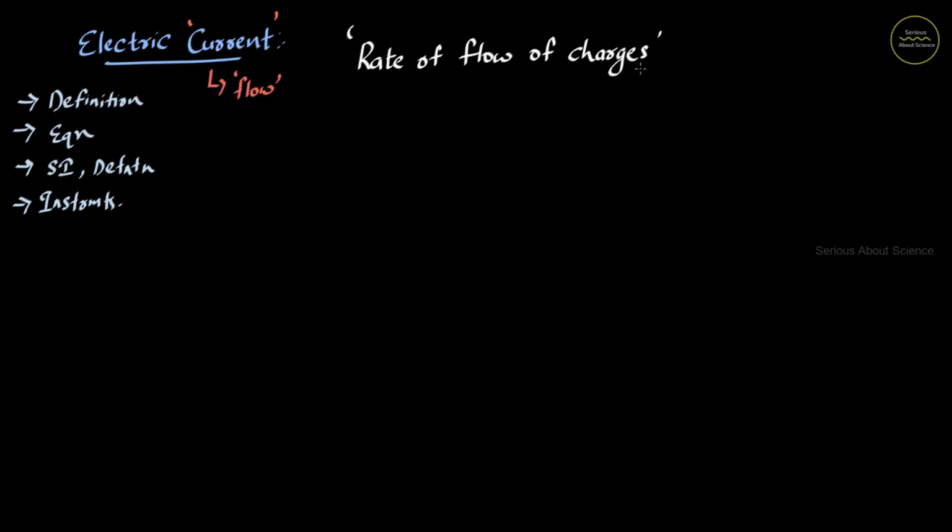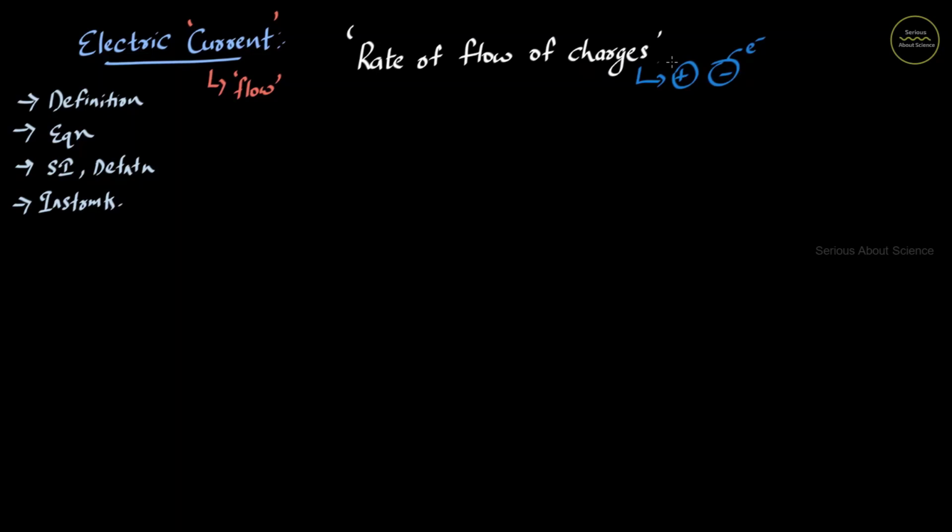And we mainly associate this flow of current with respect to metallic wires. We know that metallic wires are good conductors of electricity. In case of metallic wires, electric current is mainly constituted by the flow of electrons rather than flow of protons. Because we know that most of the metals are characterized by the presence of free electrons, which means the electrons which are loosely bound to the nucleus of an atom.